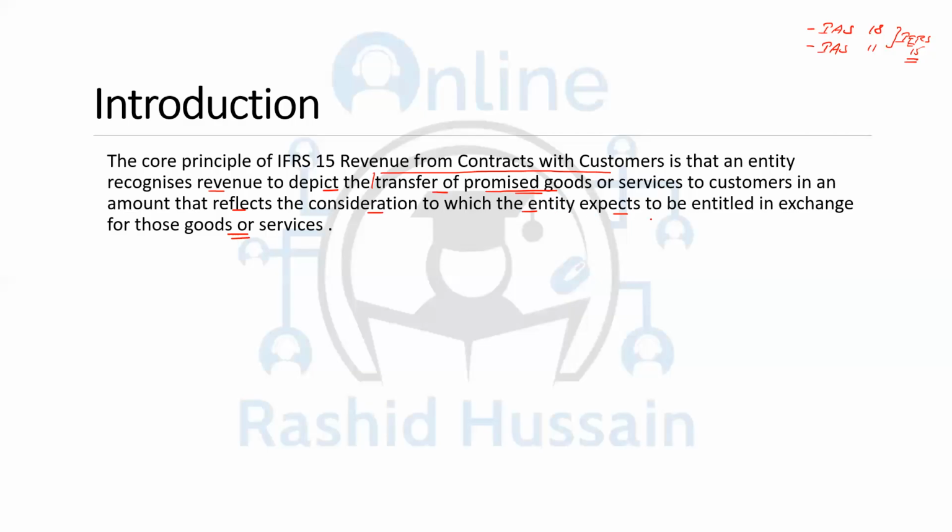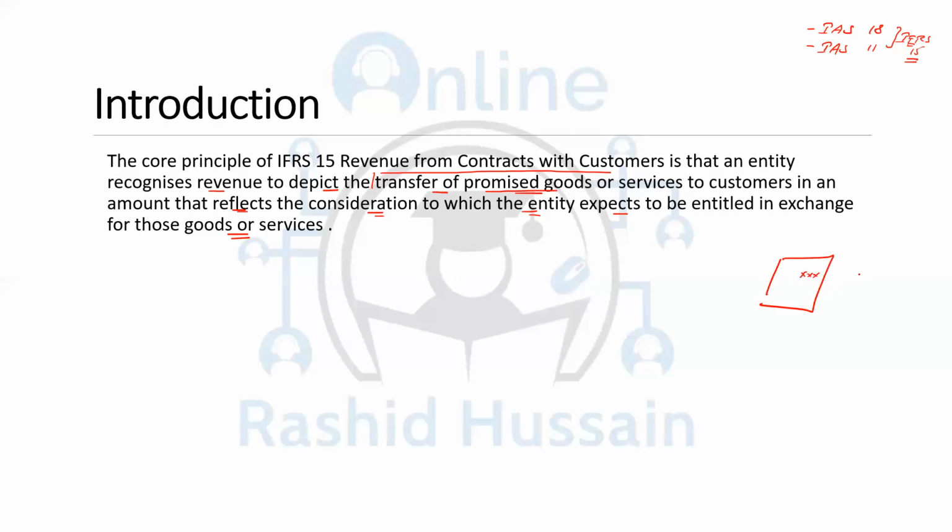And the second thing is the amount at which you record the revenue. It is the amount that reflects the consideration to which the entity expects to be entitled in exchange for those goods and services. Why am I not saying it should be the amount mentioned within the contract?